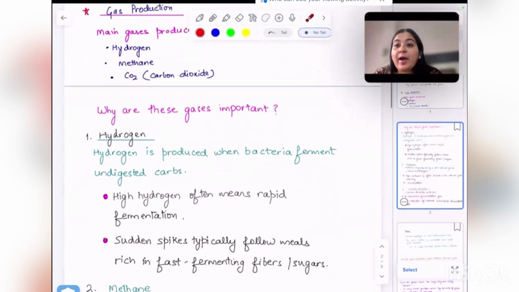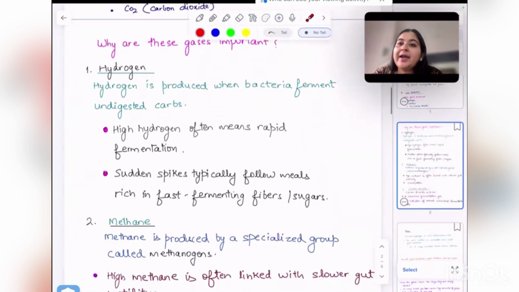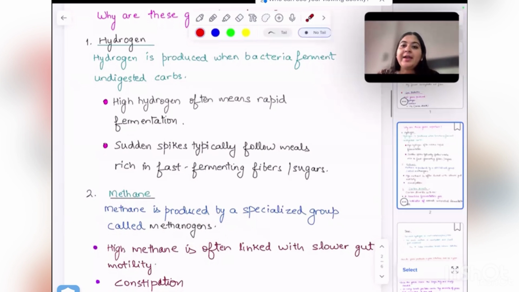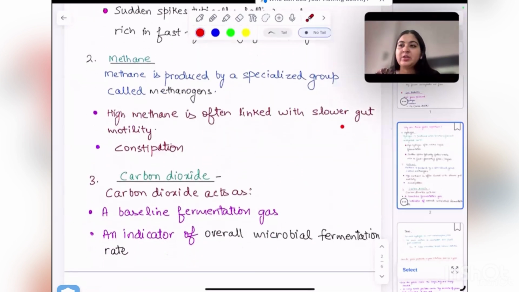Let's understand why these gases are important. First is hydrogen. Hydrogen is produced when bacteria ferment undigested carbohydrate, and high hydrogen often means rapid fermentation. Sudden spikes typically follow meals rich in fast fermenting fibers and sugars. Second is methane. Methane is produced by a specialized group called methanogen bacteria, and high methane is often linked with slower gut motility and constipation.